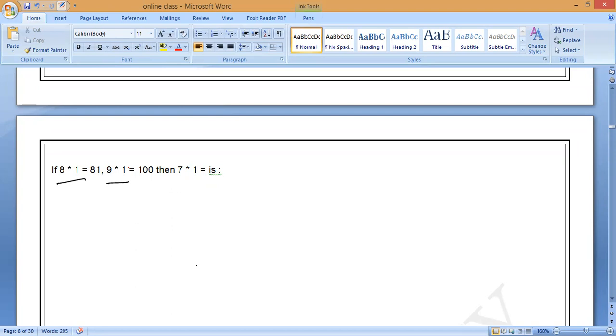First find the logic between 1 and 8. 1 and 8, it should come 81. How it will come? And same way, 9 and 1, it should come 100. Like the same way, if you apply 7 into 1, you will get something. Something you have to do it. Can you able to say anybody?